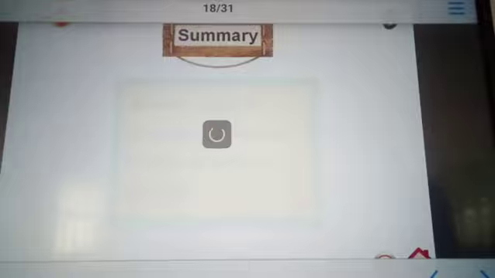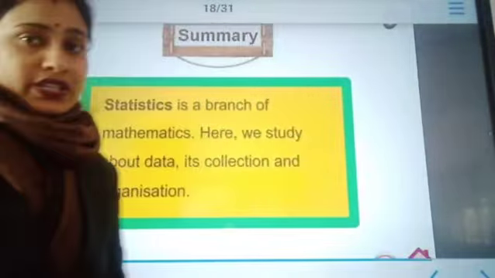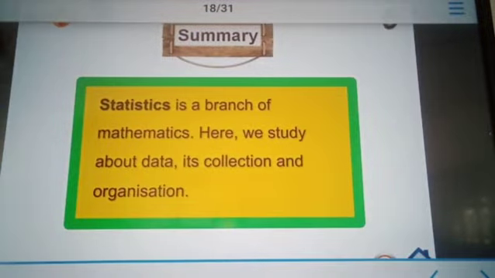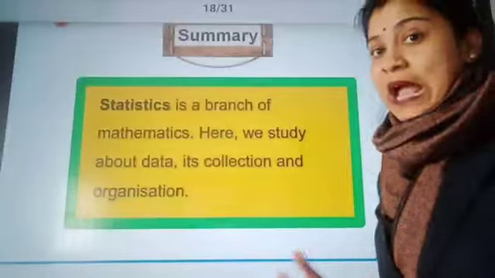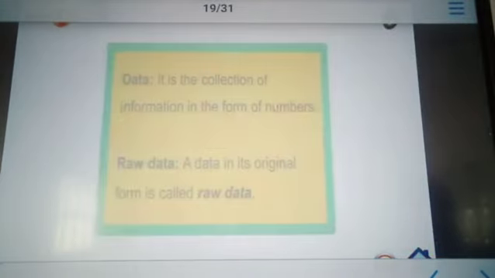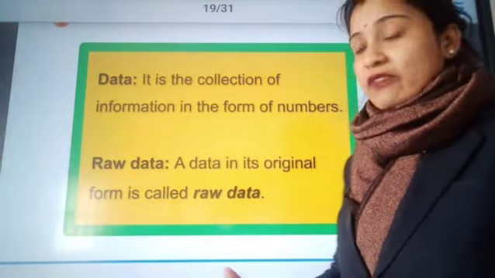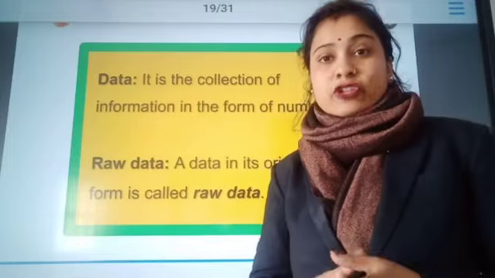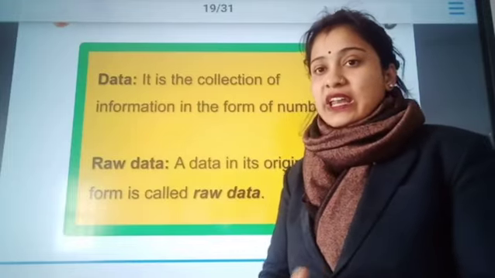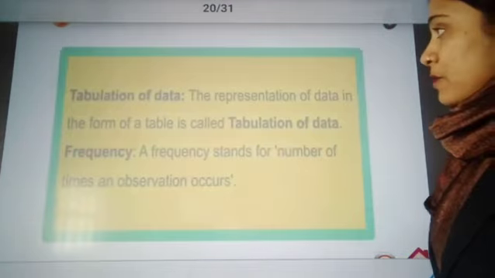Alright. Now here we have a summary. In the summary, what we have learned first is what statistics is. It is a branch of mathematics where we deal with data, its collection, its arrangement and its distribution. Then we discussed what data is: a collection of information in the form of numbers. What is raw data? Initially, all the information which we collect is in the form of raw data, the original form of the data.